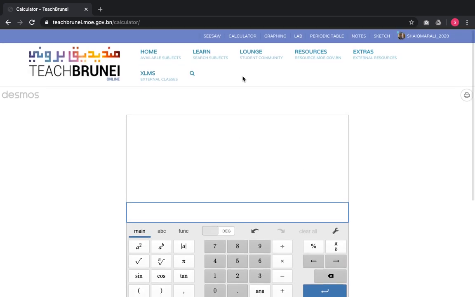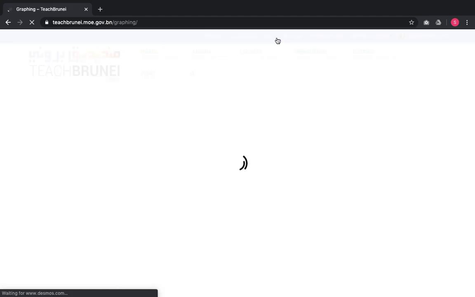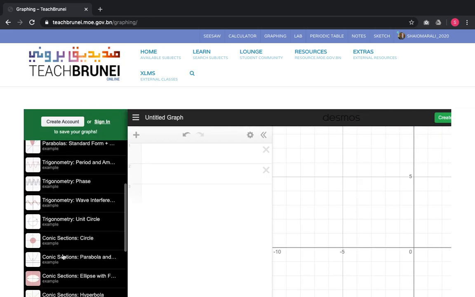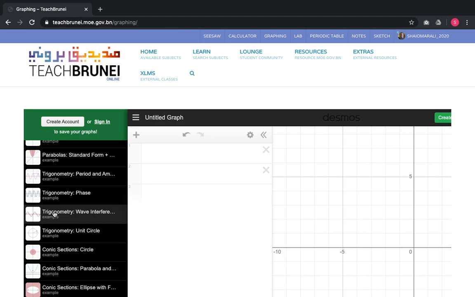Other than the scientific calculator, students are also able to access the graphing features of graphing calculators, for example. So for example, if students want to create expressions, they can do that. Students want to create certain graphs. For example, I'm just going to use trigonometry here.